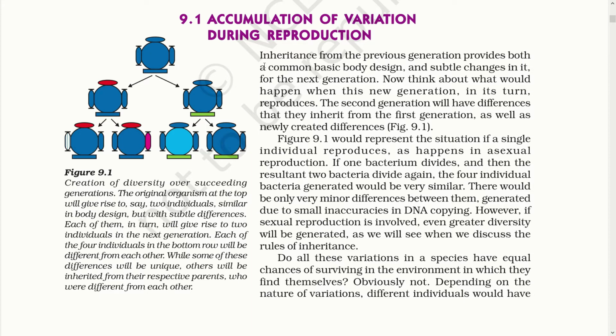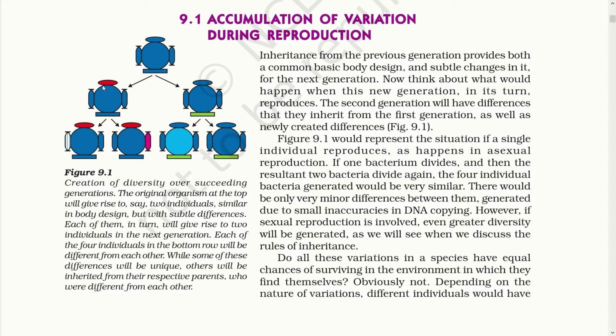as we see when we discuss the rules of inheritance. So, in this first paragraph, we come to know about the variation that occurs in the first generation of the offspring during asexual reproduction. We also find variation in the second generation when the first generation reproduces. Here, in the diagram, you can see that when an organism reproduces through asexual reproduction, the first generation is born with slight variation but with the same body design as its parent. This example is given about a bacterium, a single-celled organism that reproduces asexually.